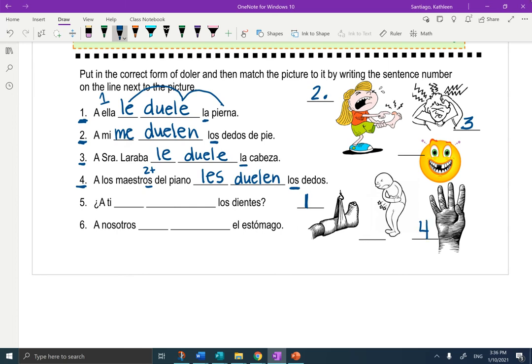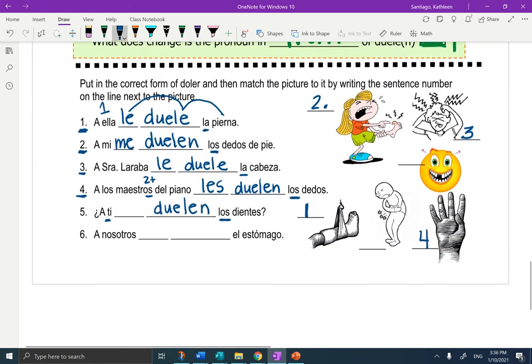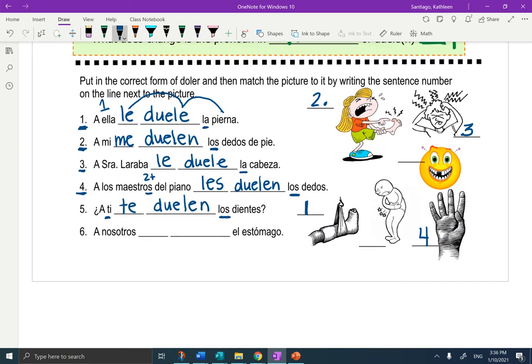Número 5. A ti blank blank los dientes. Okay, los dientes controls it. Is it one diente or more than one? That's right, it's plural. So is it duele or duelen? Duelen. What goes with ti when we're talking to you? Ah, it would be te. A ti te duelen los dientes? Let's find the picture with los dientes and put a número 5 next to it. That's right, it's this one.